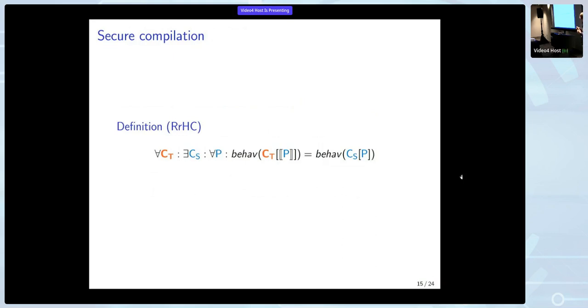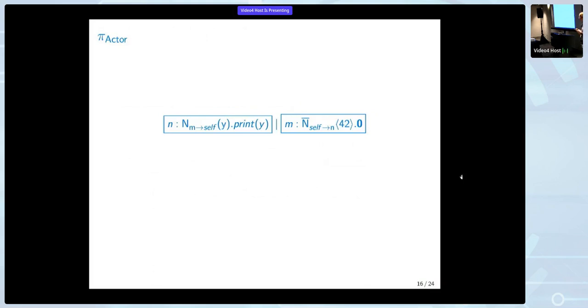That means that if we have just a program and we look at the compiled version linked with the context, then we can recreate that behavior by linking the source context with the program. So this means that if the compiled program would have a leak somewhere, we can recreate this leak in the source as well. So the compiled version is at least as safe as the source version is. Okay, so this is our secure compilation criteria.